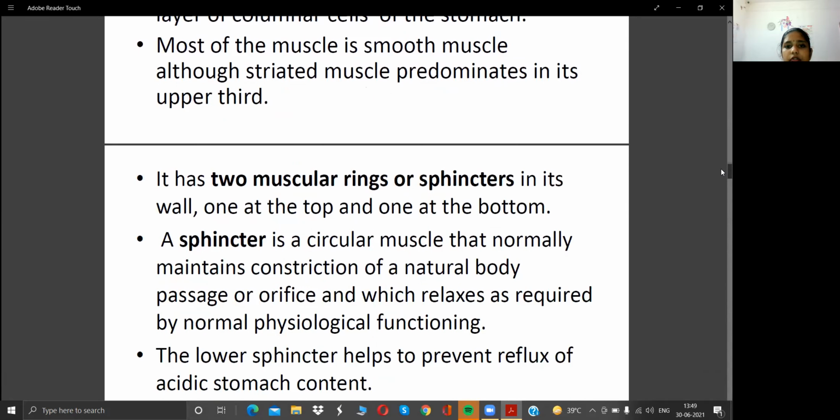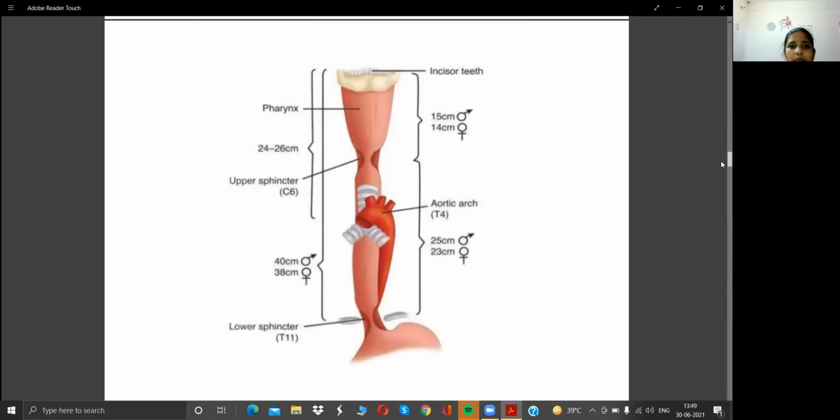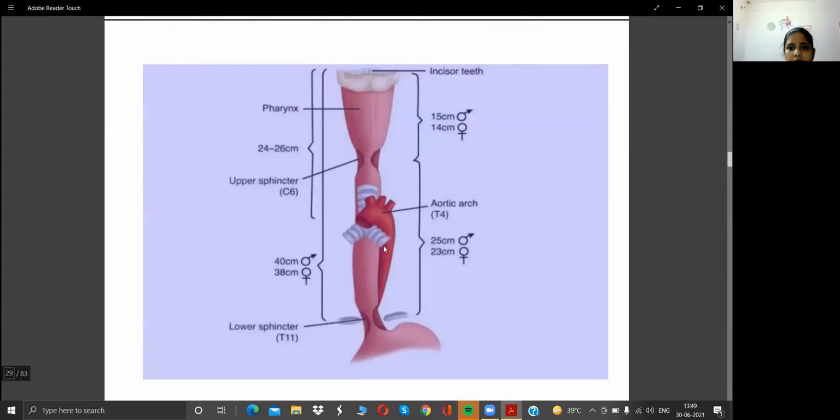Next, you can see it has two muscular rings, sphincters, in its wall, one at the top and one at the bottom. We have already seen that picture of the sphincters, and in this you can see the upper sphincter and lower sphincter. This is the upper sphincter and this is the lower sphincter.